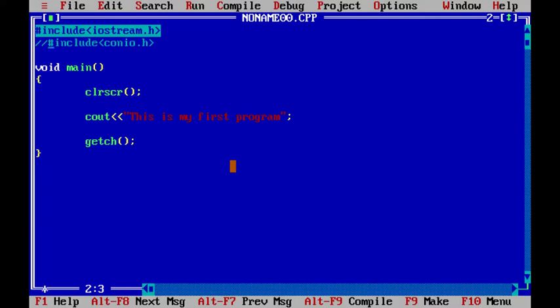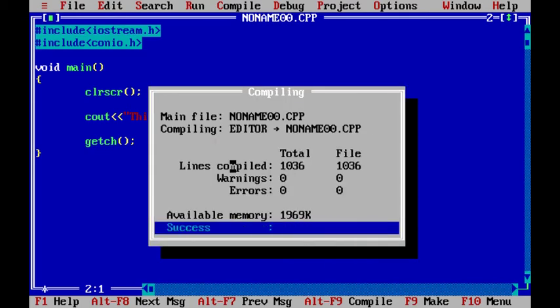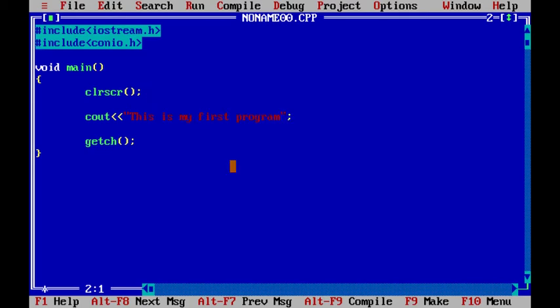So that's the way. This conio.h is one package which has two functions, clear screen and getch. If you're not using that conio.h package, you won't be able to use the clear screen and getch functions. If I remove the comment and compile this, you can see that the error is not there. Fine. Next, I'll talk about iostream.h.